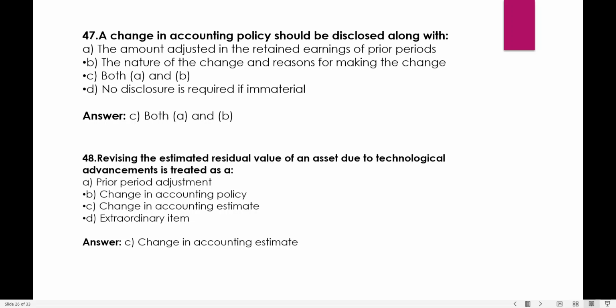Question number 48. Revising the estimated residual value of an asset due to technological advancements is treated as a change in prior period items, change in accounting policy, change in accounting estimate, or extraordinary item. It is obviously a change in accounting estimate, because the residual value of an asset has to be revised due to some technological advancements.